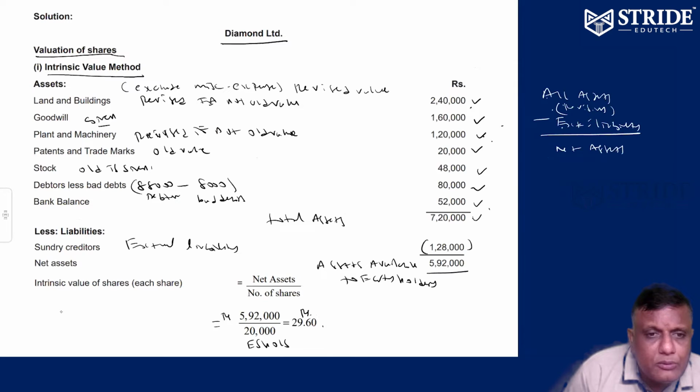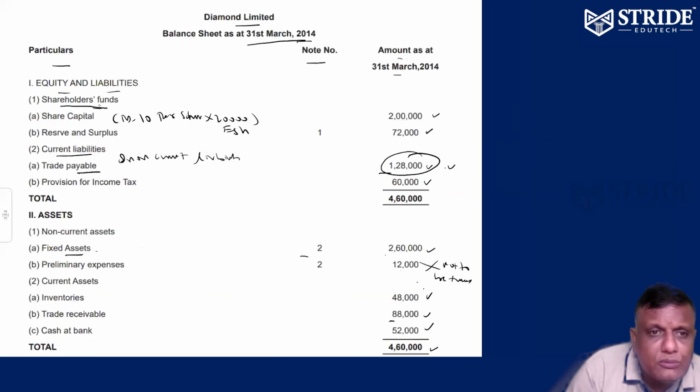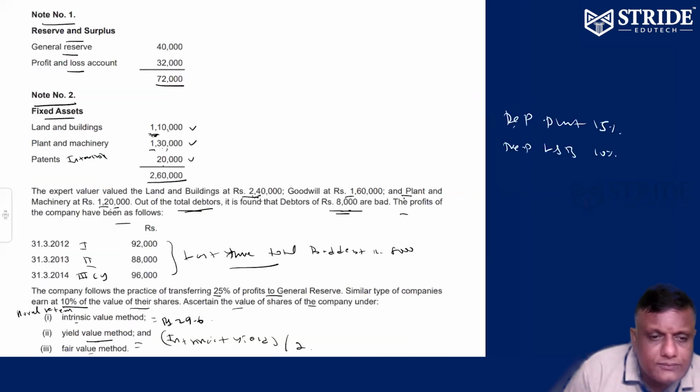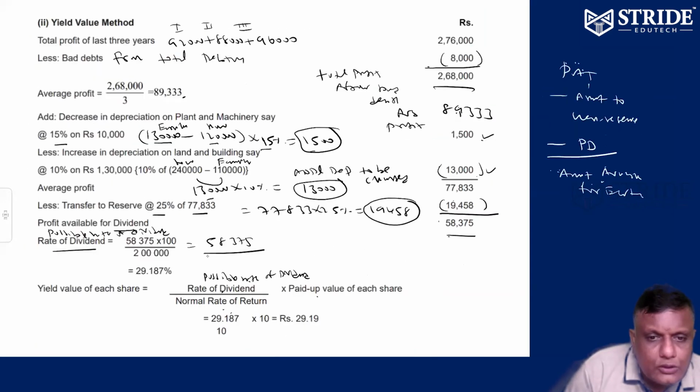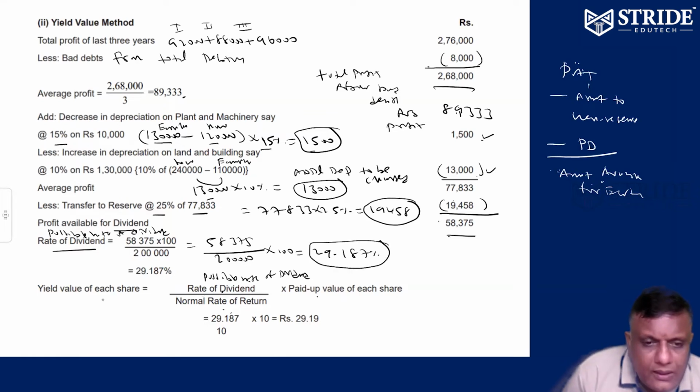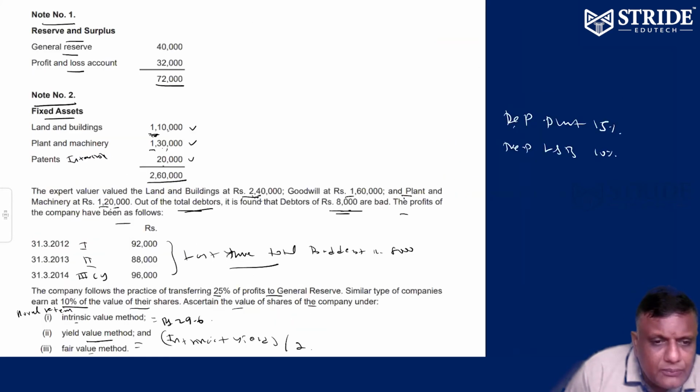Amount of equity holders contribution, here 2 lakhs. So 50,375 by 2 lakhs into 100, that is equal to 29.187%. That's it. How to find yield? I told you: possible rate of dividend by normal rate of return into paid up value of share. What is the possible rate of dividend? 20.187%.